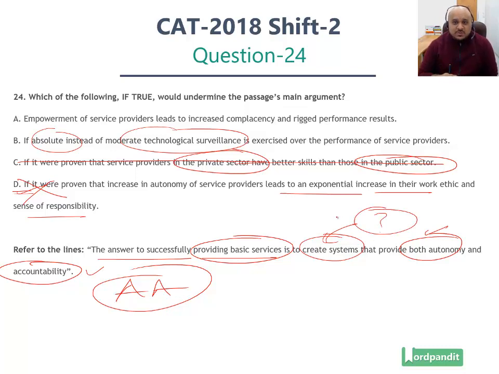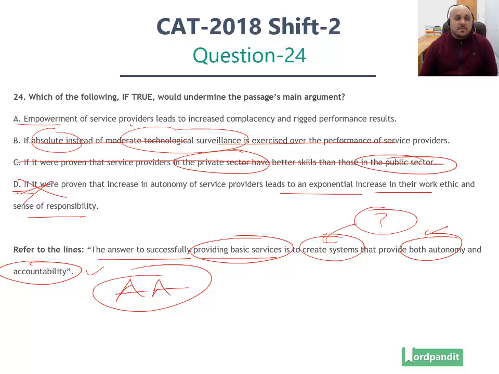So our answer option has to revolve around service providers and systems and accountability and autonomy. It cannot focus on technological surveillance because that is not going to have an impact on the argument of the author. Option number A and our correct answer. This undermines the author's main argument.